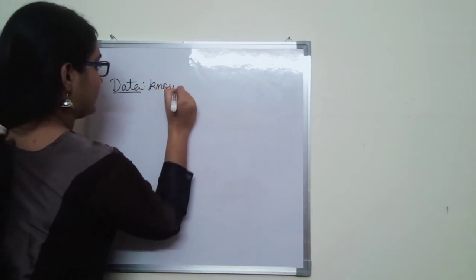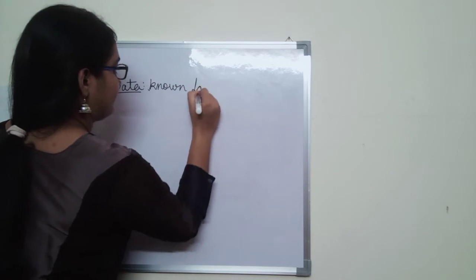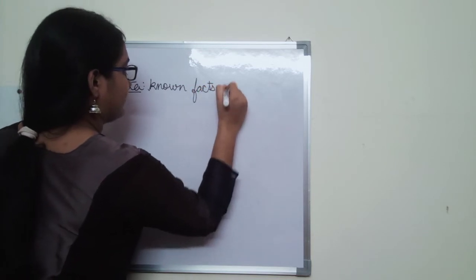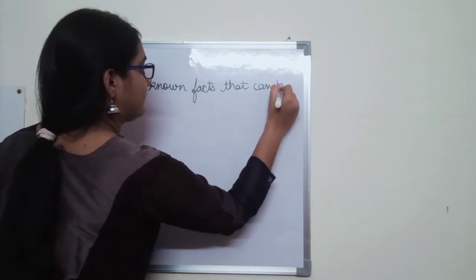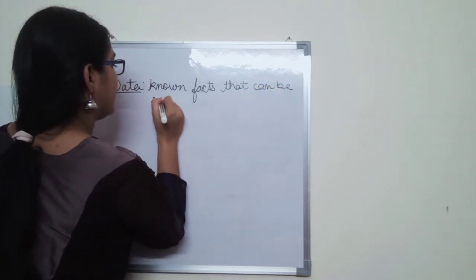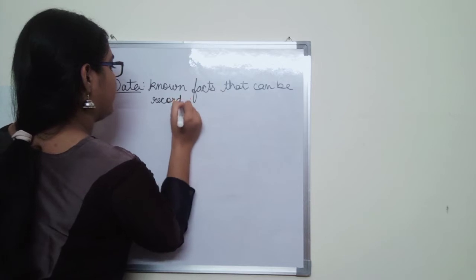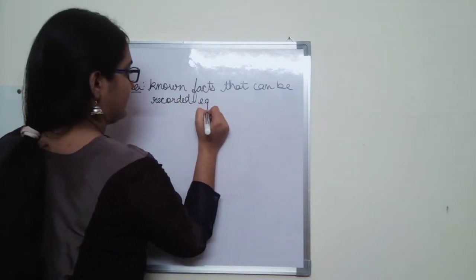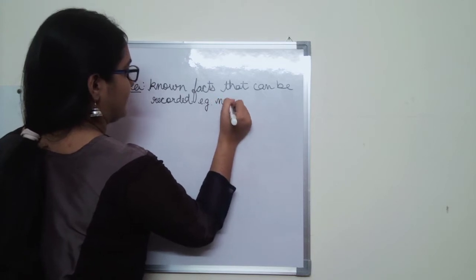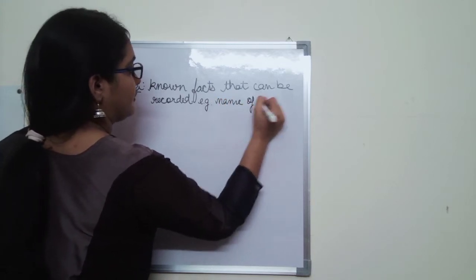Known facts that can be recorded. Example, name of a person. Okay.